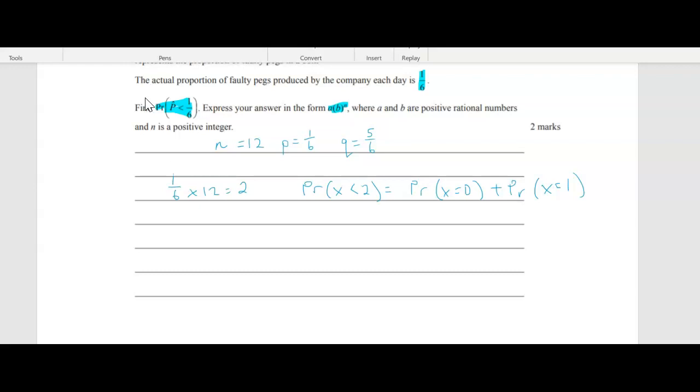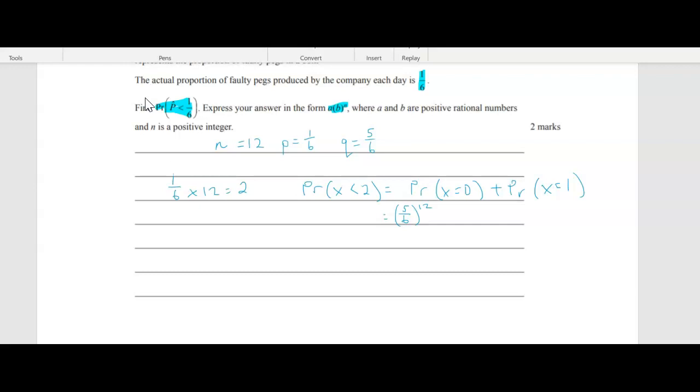So x equals 0 is good. That just means our probability of failure, which is 5/6, every peg is going to be fine. It's not defective. So remember, p is the probability that it is defective, and q is the probability that it isn't defective. Okay, so we want x equals 0, so no defective pegs, 5 over 6 to the power of 12.